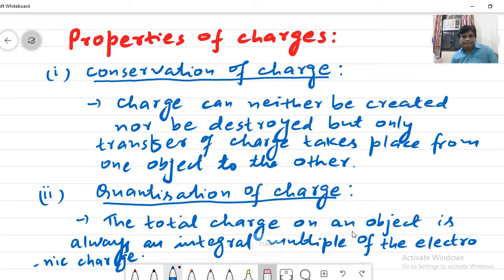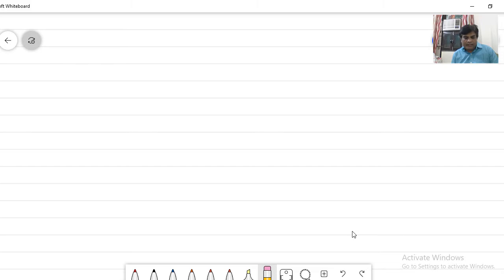That is, total charge Q is an integral multiple n times e, and this can be plus or minus, right?